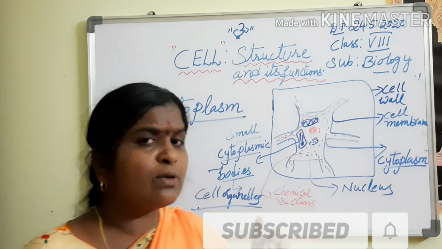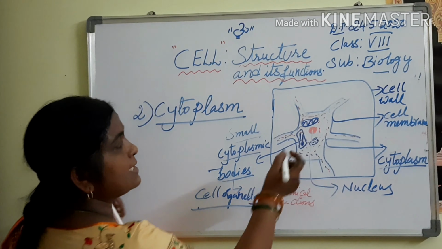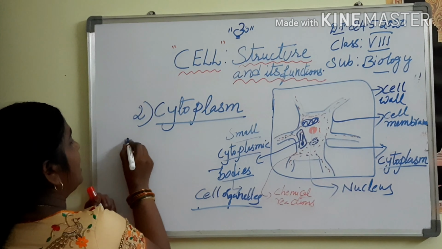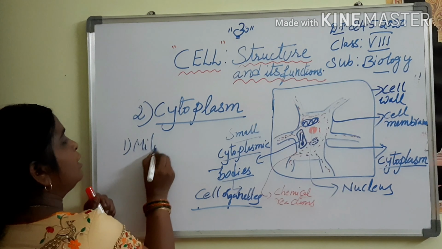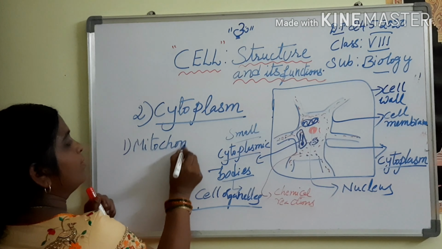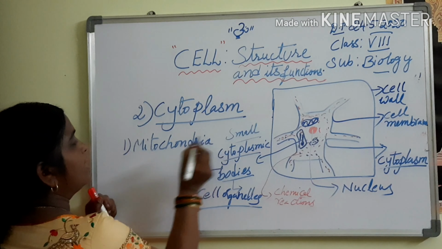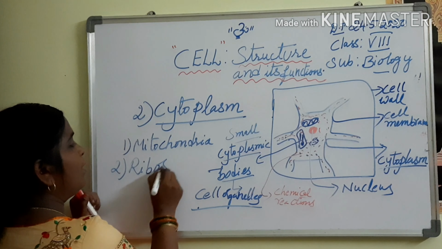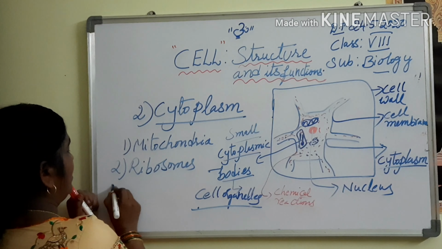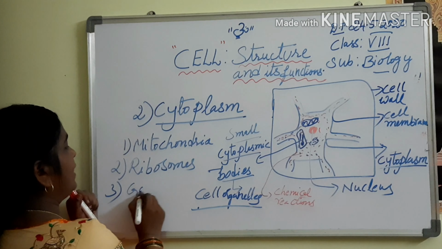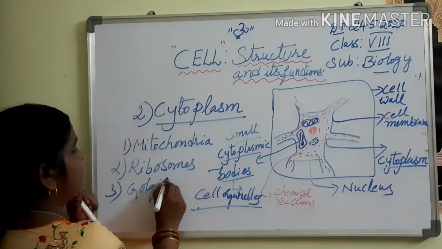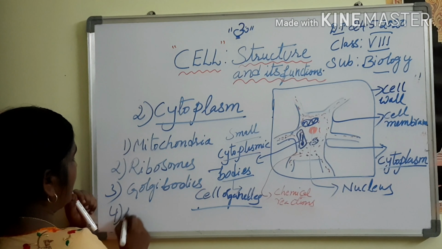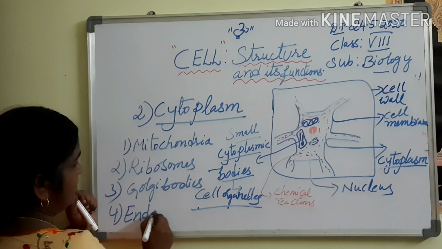What are the small cytoplasmic bodies? Here some structures you can see clearly. Those are cell organelles, that is mitochondria, and ribosomes. Next, Golgi bodies. Next, endoplasmic reticulum.